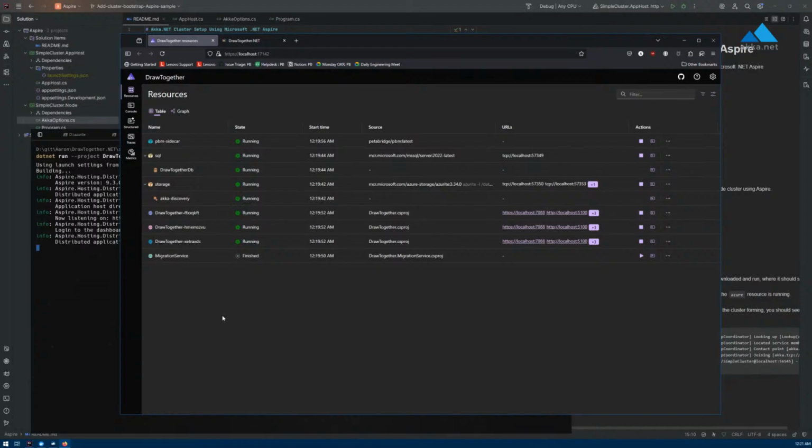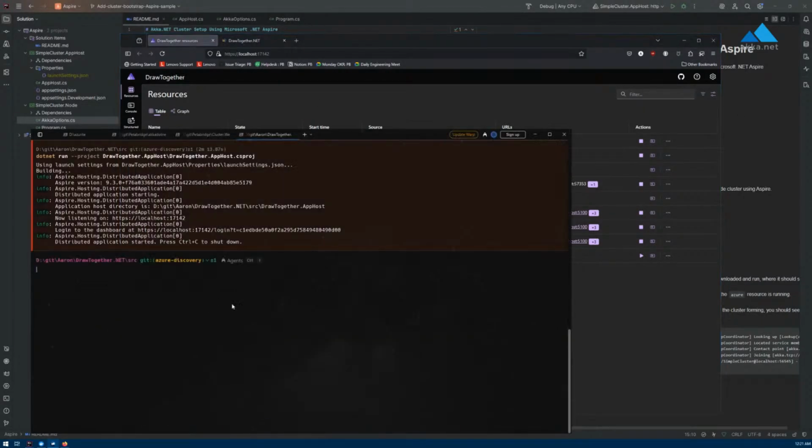And so that brings up a good point. Why don't we take a look at the Aspire host real quick and talk a bit about how that can integrate with Akka.NET? Okay, so let me stop this for a bit.